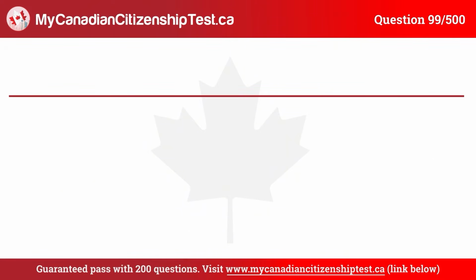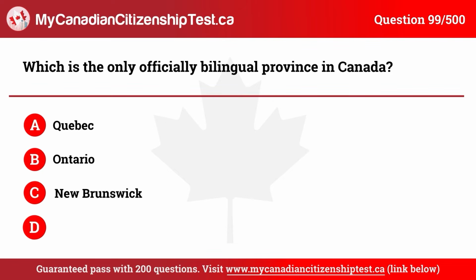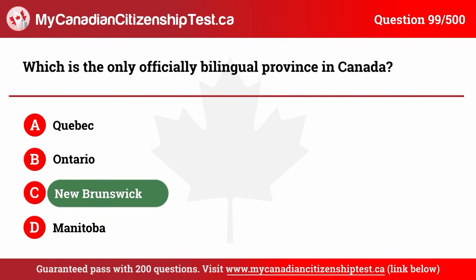Question 99. Which is the only officially bilingual province in Canada? A. Quebec. B. Ontario. C. New Brunswick. D. Manitoba. The correct answer is C. New Brunswick.